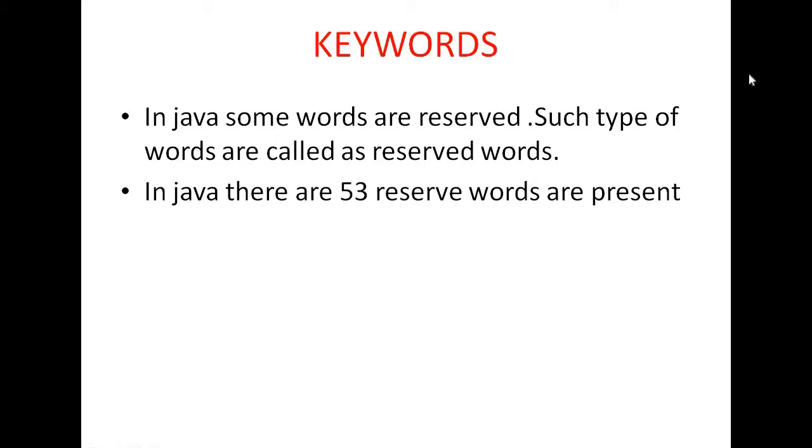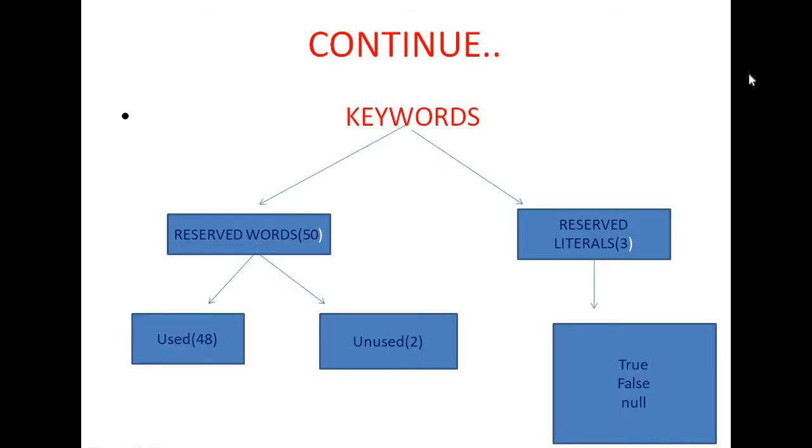I will try to describe all the keywords and their workings. First, see this diagram. All the 53 keywords are divided into two categories. First is known as reserved words. 50 reserved words are there, and the rest, 3, are known as literals.